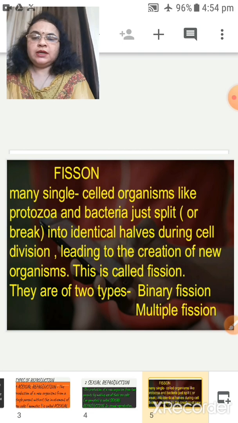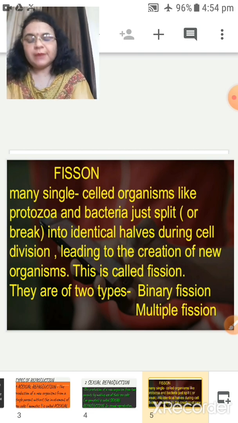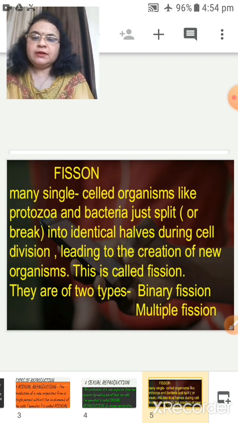Reproduction is giving rise to a new organism by the parents. This reproduction can be of two types: asexual, involving one parent, and sexual, involving two parents. When two parents are involved, both sexes, male and female, combine. But in asexual reproduction only one parent is involved.